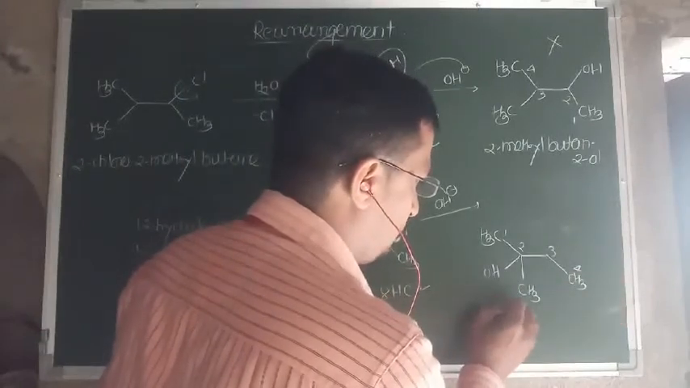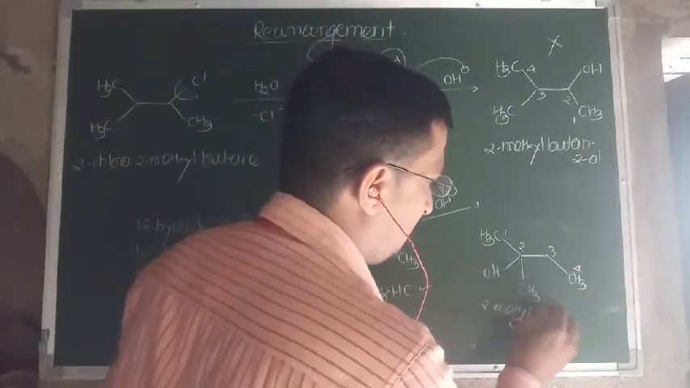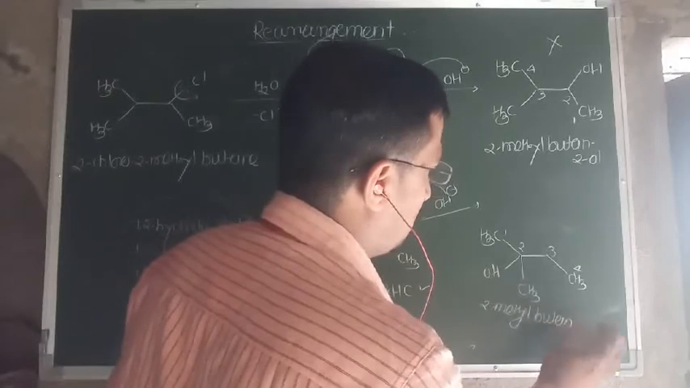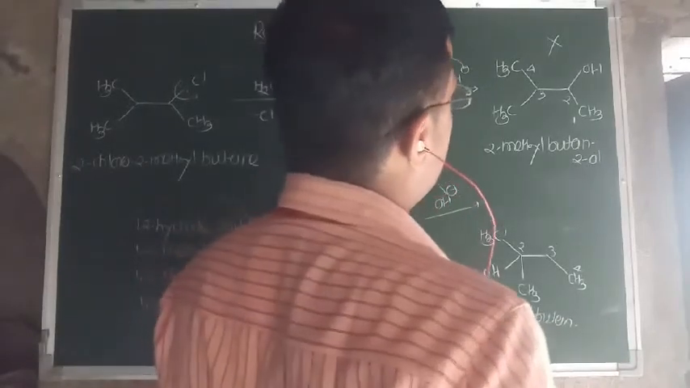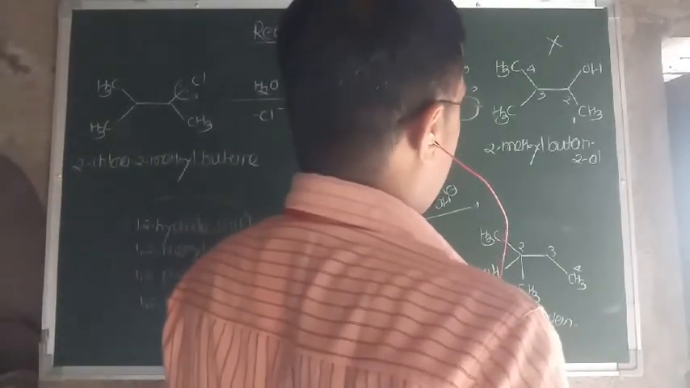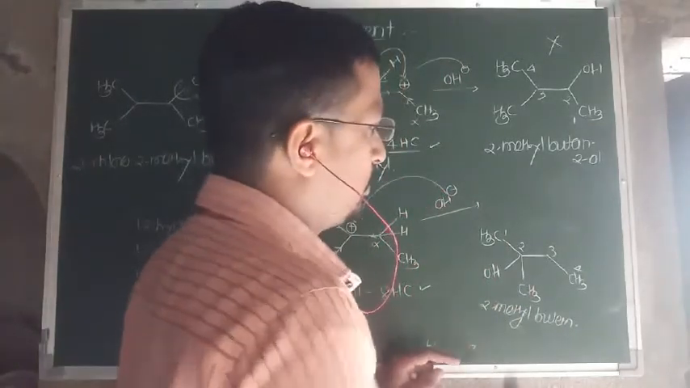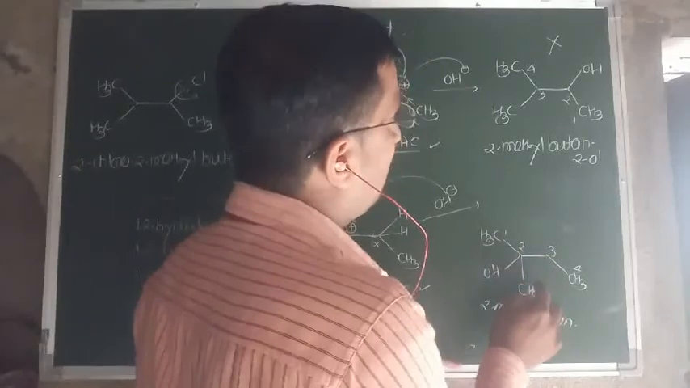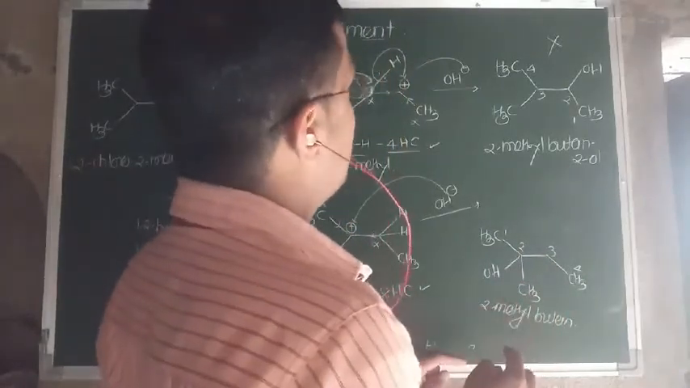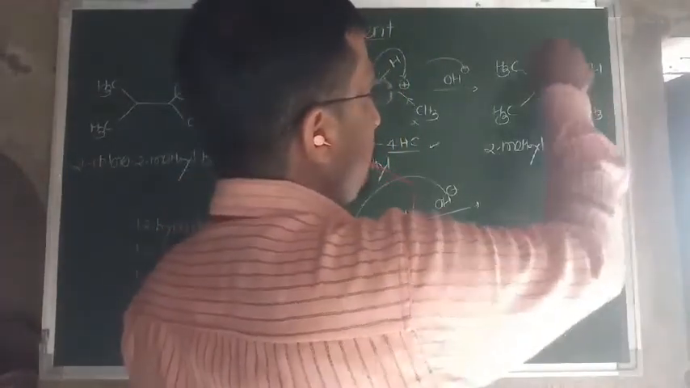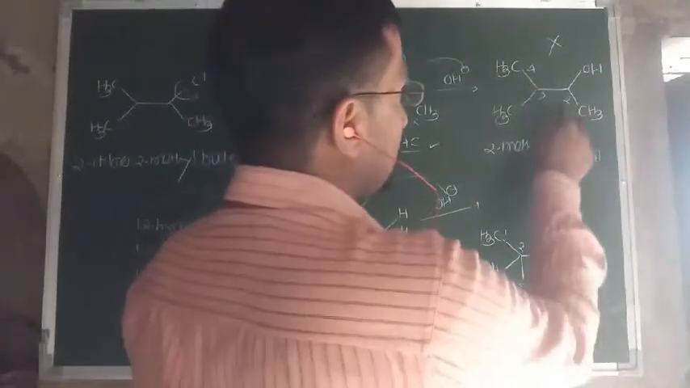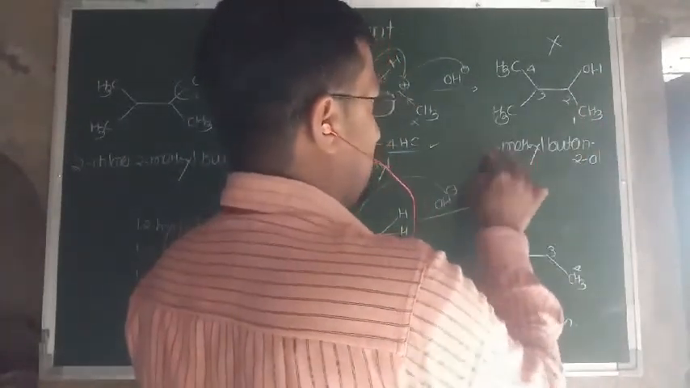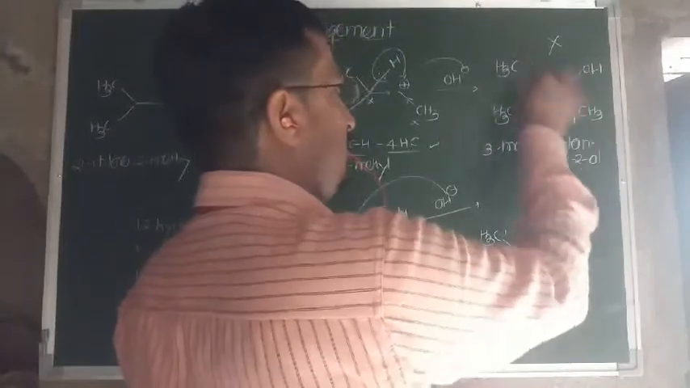It is the 2-methyl butane. The structure formed is 1, 2, 3, 4, 2-methyl. Sorry, here it is 3-methyl, the name is 3-methyl butane 2-ol.